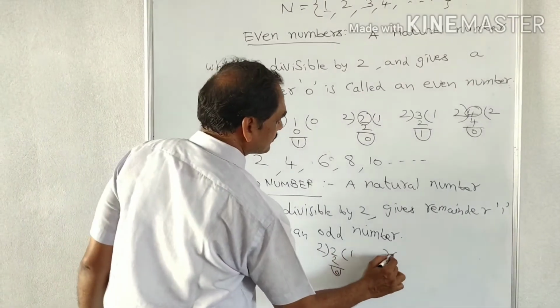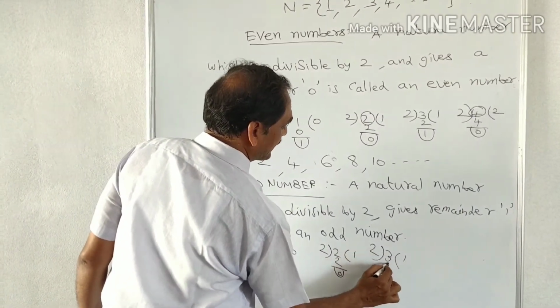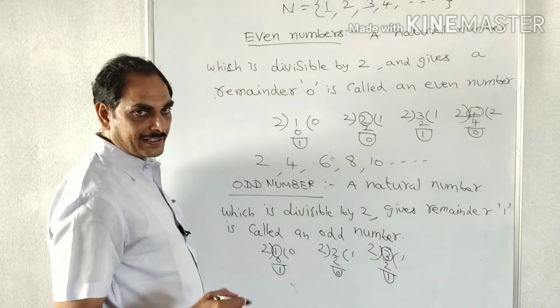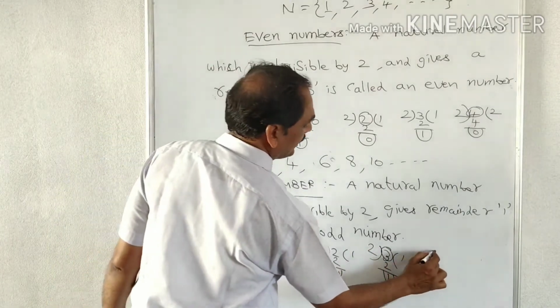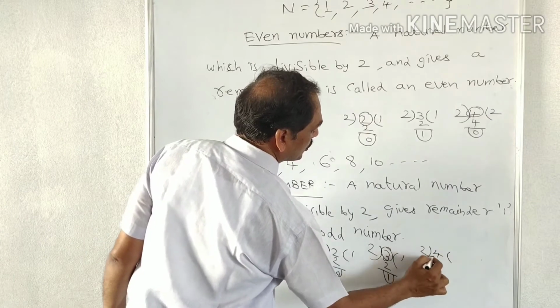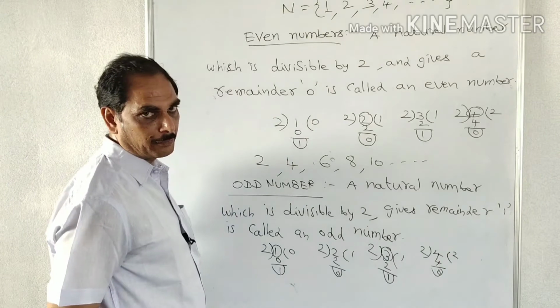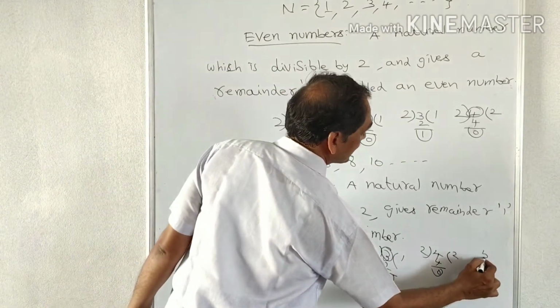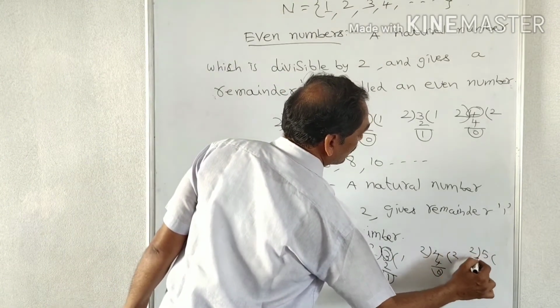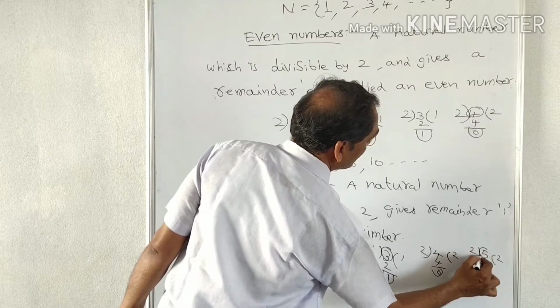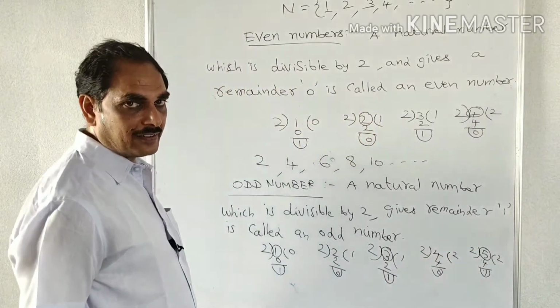Next 3: 2 ones are 2, 1 is the remainder, so 3 is the next odd number. Similarly we divide 4: 2 twos are 4, remainder 0, so it is not an odd number. Next natural number is 5. We divide 5 by 2, 2 twos are 4, 1 is the remainder, so it is an odd number.